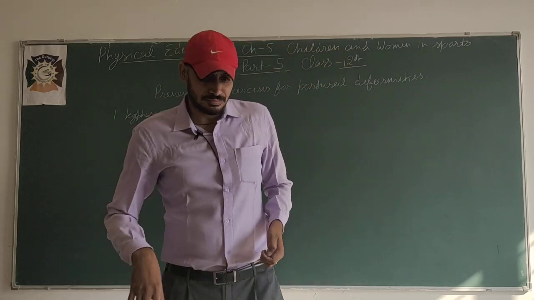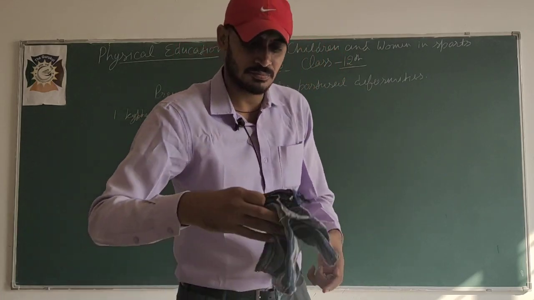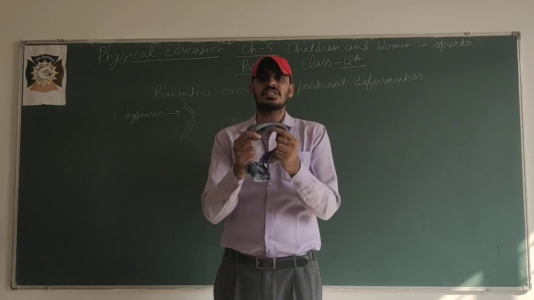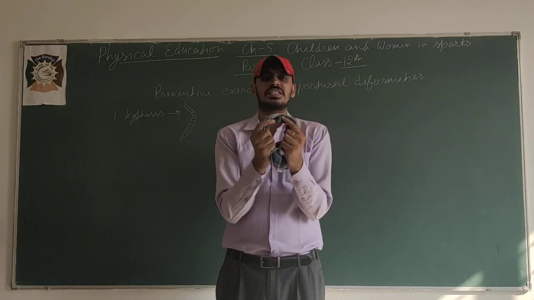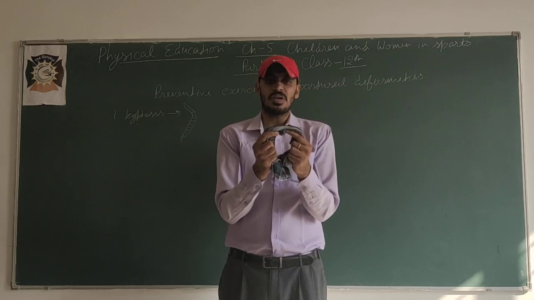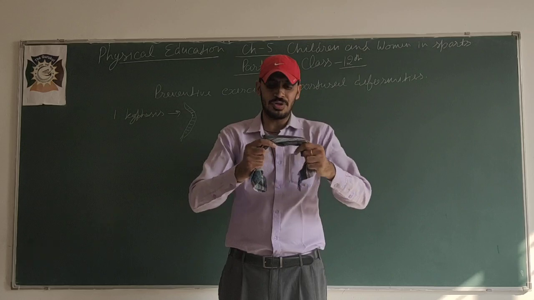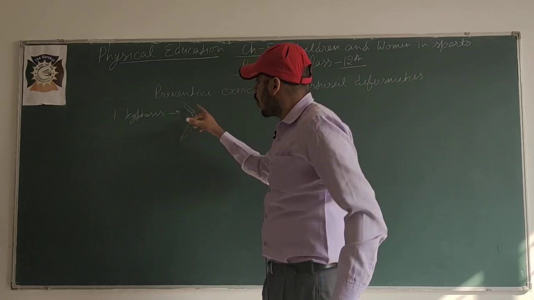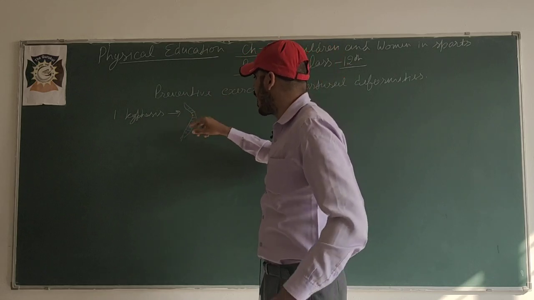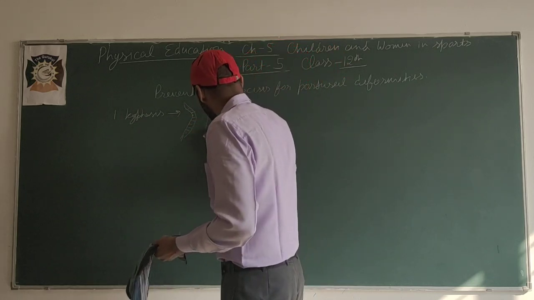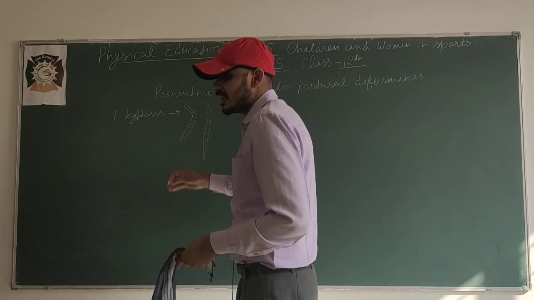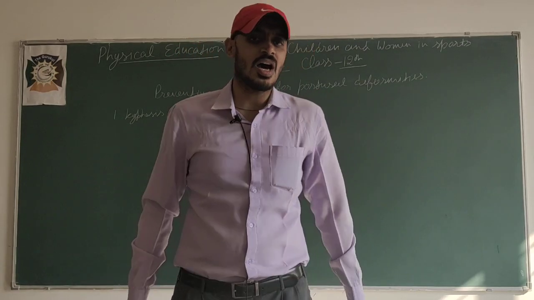For example, suppose it is a rod and the curve is like this. How can I make it go back to the proper position? I have to do it like this. So all the exercises in which our back goes upward or becomes straight are the exercises that we have to perform to prevent kyphosis.